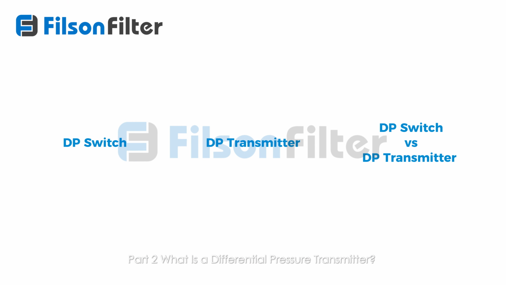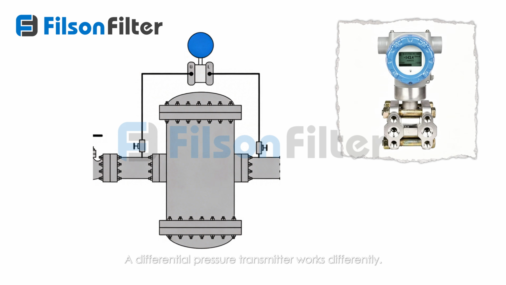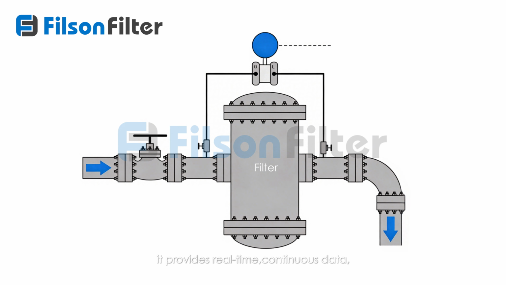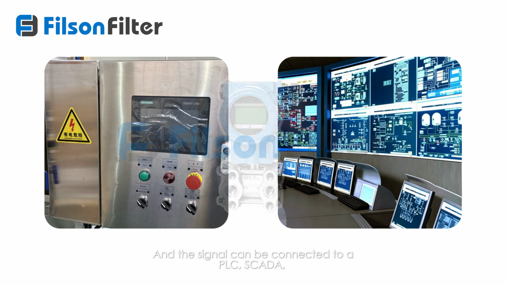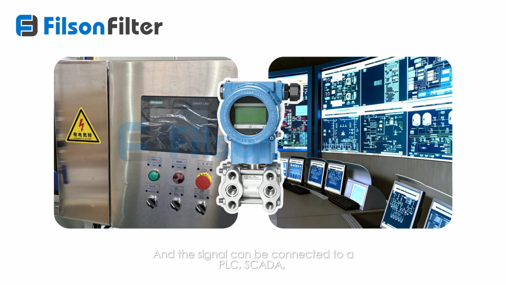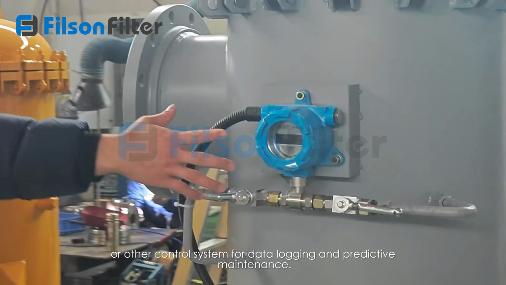Part 2. What is a differential pressure transmitter? A differential pressure transmitter works differently. Instead of just a yes or no, it provides real-time, continuous data, usually a 4 to 20 milliamp signal. And the signal can be connected to a PLC, SCADA, or other control system for data logging and predictive maintenance.